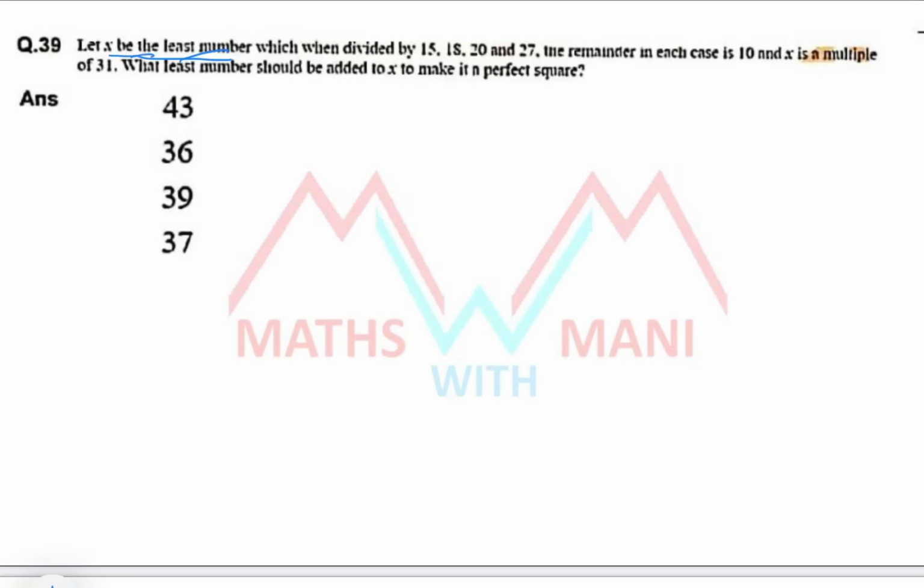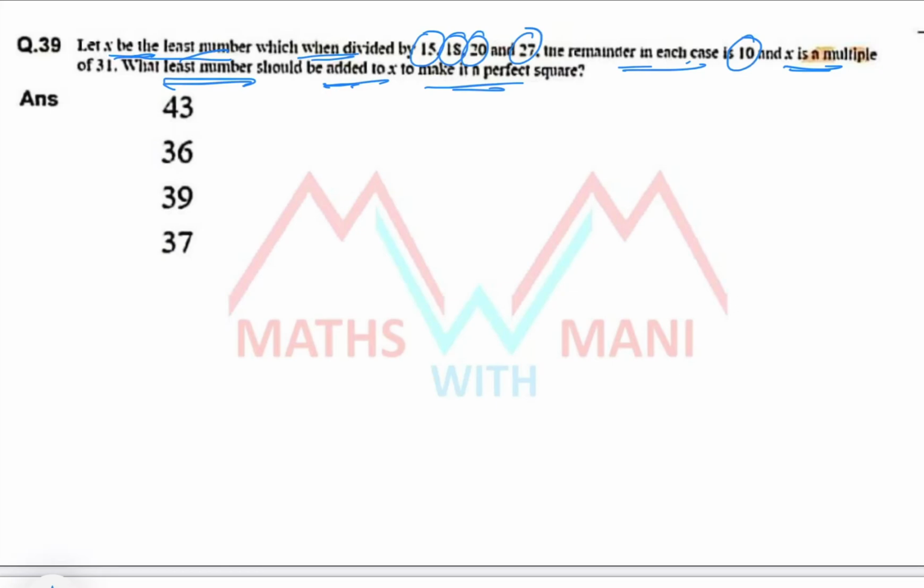Let x be the least number which when divided by 15, 18, 20 and 27, the remainder in each case is 10, and x is a multiple of 31. What least number should be added to x to make it a perfect square? Whenever this model is given, you have to proceed in a general manner.